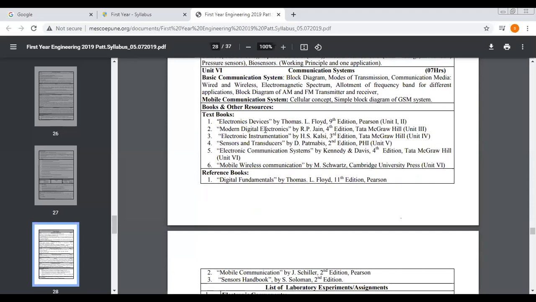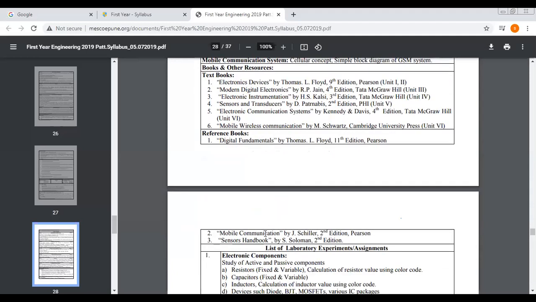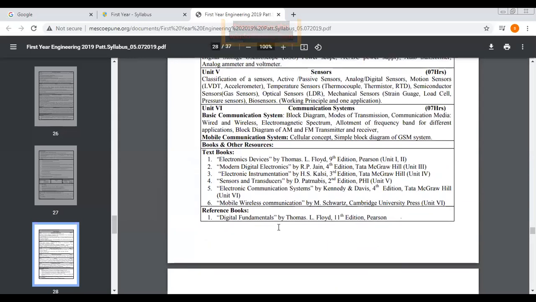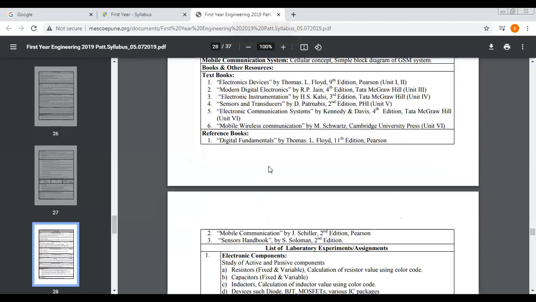You can take them when you come to college, when your offline lectures get started. At that time, you can take these books. Then I also suggest the book Mobile Communication for your unit number 6. This is a reference book. Either this digital fundamentals book or this mobile communication book, you can refer to it, and also the first and second books.